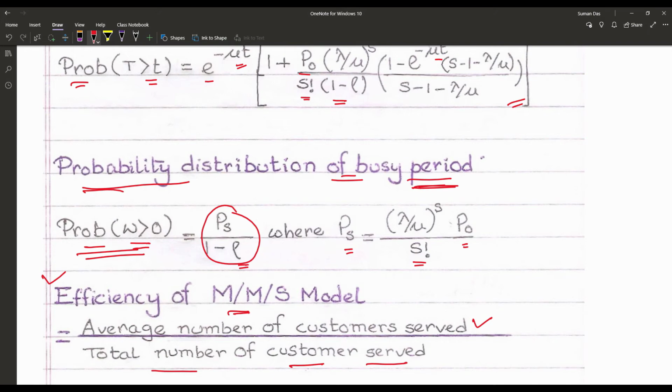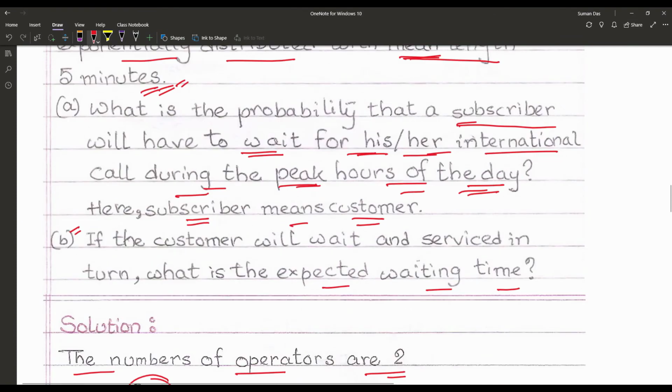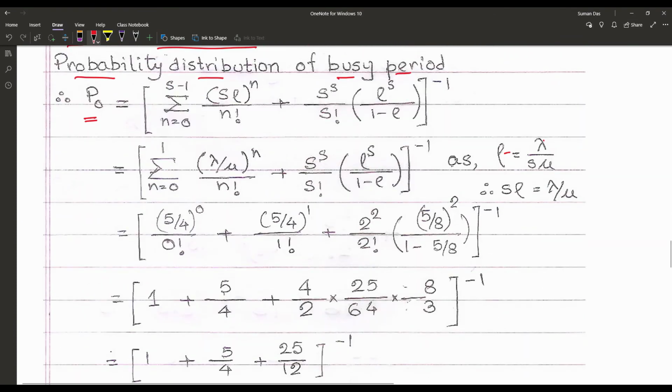So here once again, Ps is equal to (lambda upon mu) to the power S by factorial S, into P0. So we have to find out the P0 at first. So let's check the P0. Now according to the formula, P0 is equal to [sum from n = 0 to S minus 1 of (S rho)^n by factorial n, plus S^S by factorial S into rho^S upon (1 minus rho)] whole to the power minus 1.